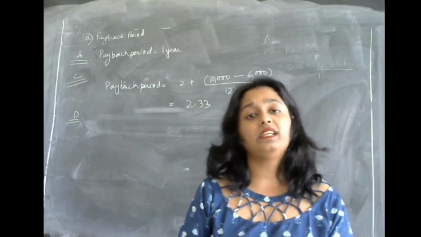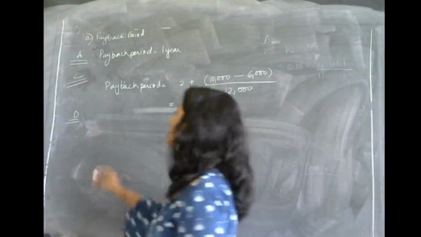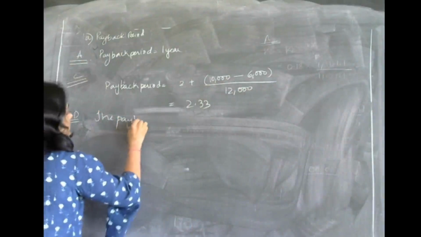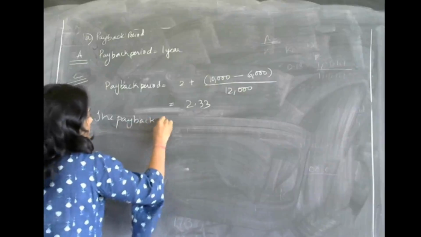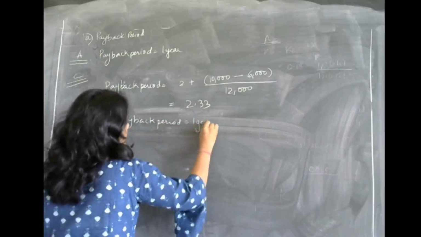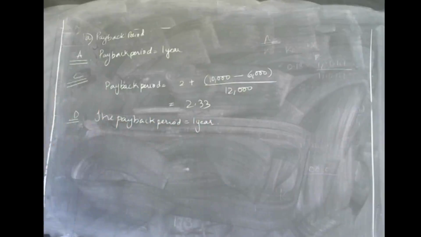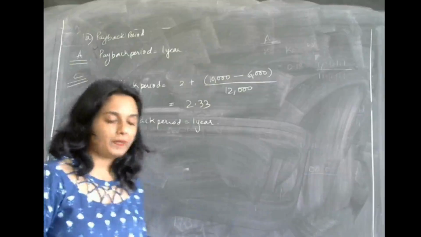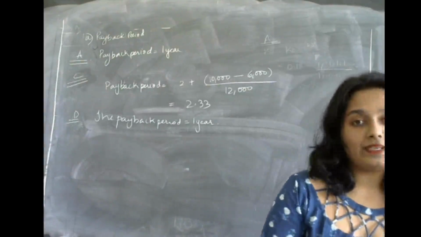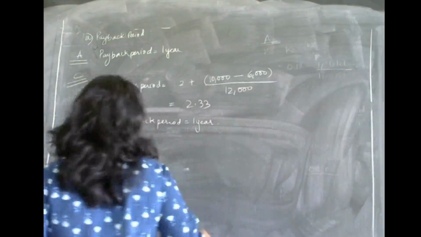That is the reason why in the case of D also, the payback period is equal to 1 year. Now this is in case of payback period. Now let us solve ARR, that is the accounting rate of return.